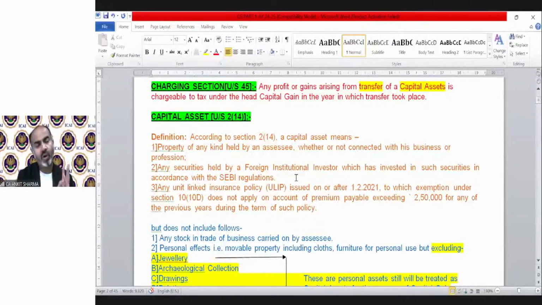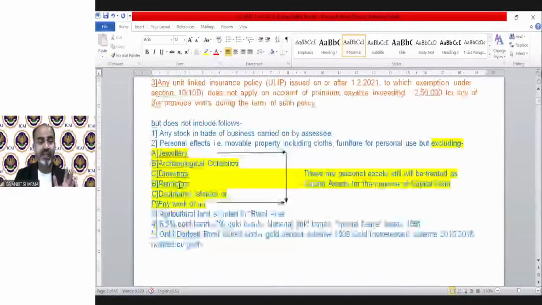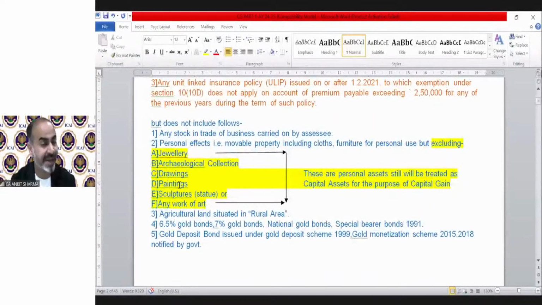It says all property held by the assessee, for business or otherwise, is an asset. Any security held by an FII is an asset. Any ULIP on which the section 10(10D) exemption does not apply is also a capital asset, but it does not include the following. So generally we can say that any asset is a capital asset, except these 5 points we are going to study.